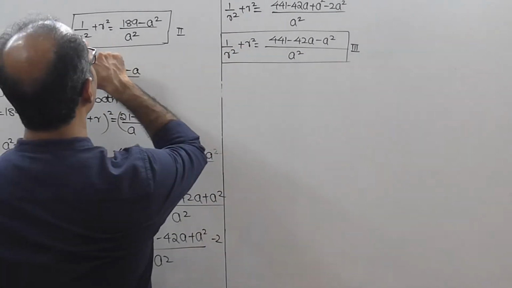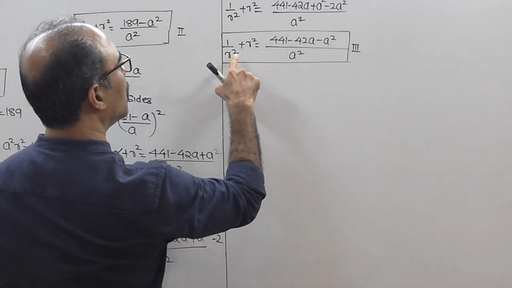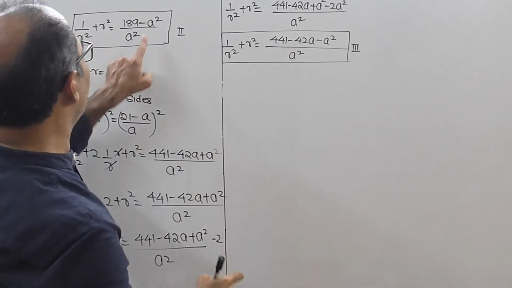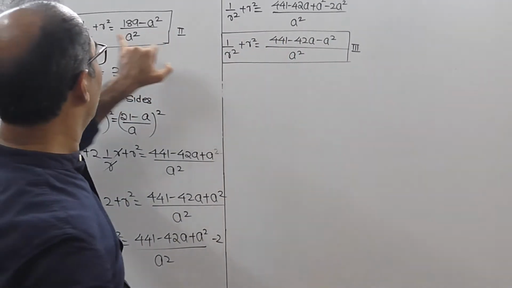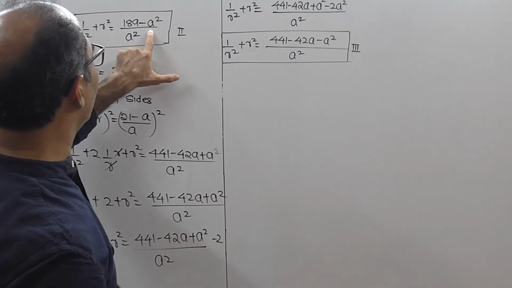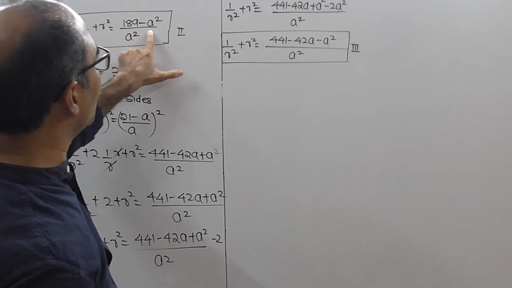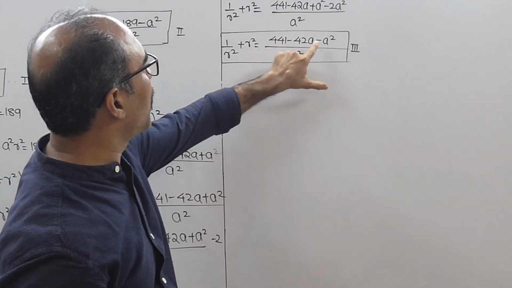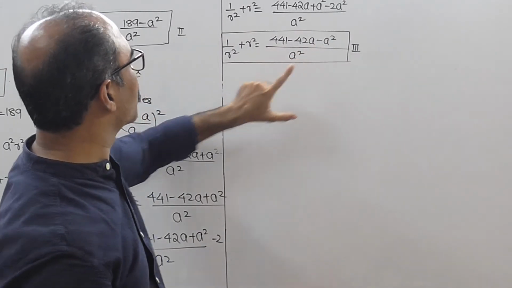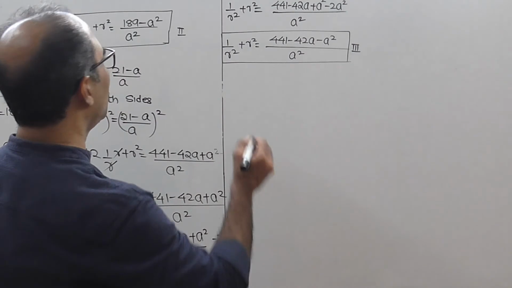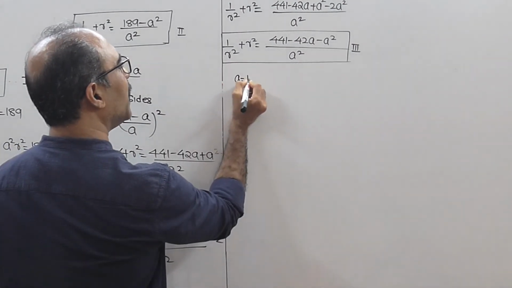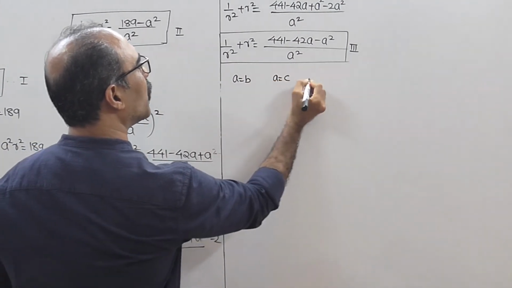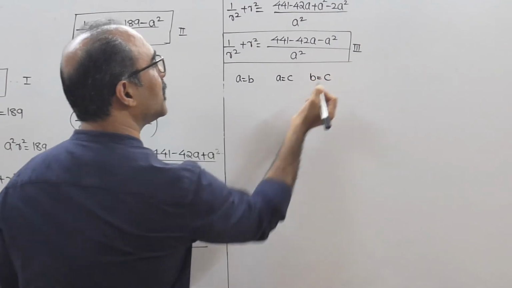तो can I say that if this is equal to this and if this is equal to this, automatically this and this will be equal. 1 upon r square plus r square equal to 189 minus a square upon a square. ये भी 1 upon r square plus r square equal to 441 minus 42a minus a square upon a square. So can I say that this is equal to this? It's very simple. See, suppose you got a equal to b, and if you have got a equal to c, ultimately can I say that b is equal to c?